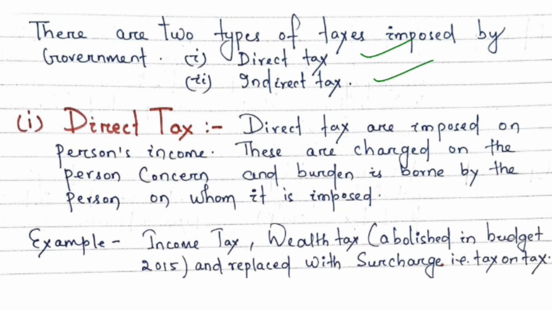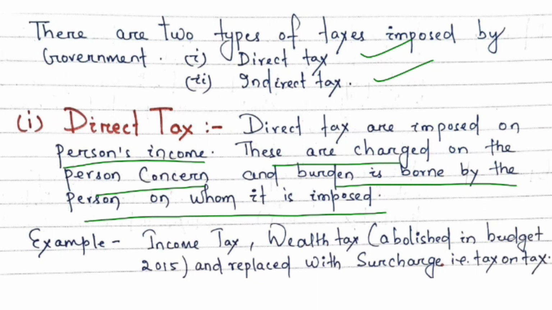Now what is direct tax? Direct tax are imposed on person's income. These are charged on person concerned, and burden is borne by the person on whom it is imposed. It means if a person earns income like salary, then if the government imposes a tax of certain percentage on the person's income, that is the salary, then that person will have to pay the tax directly to the government without any third party. That is why it is called direct tax.